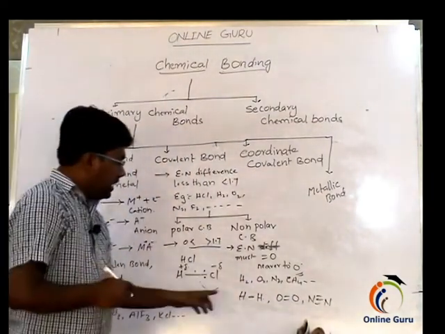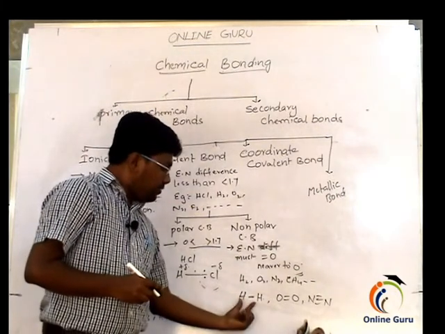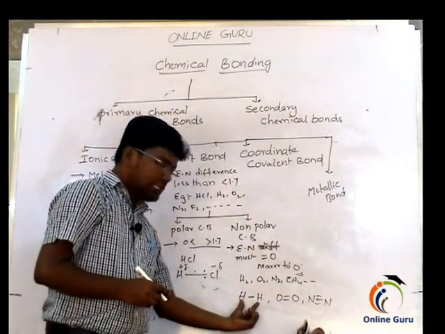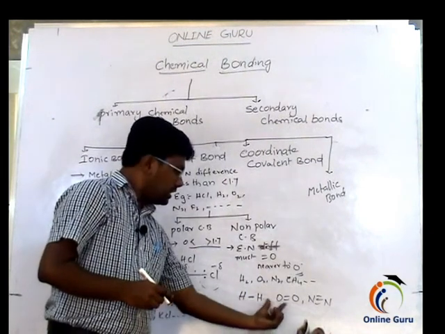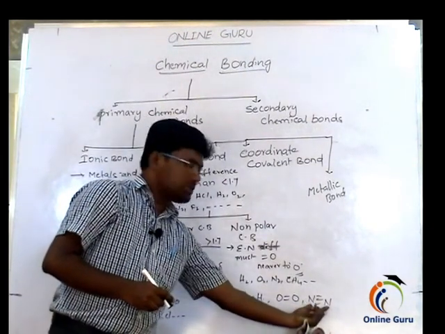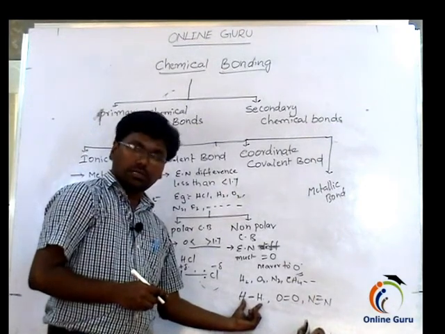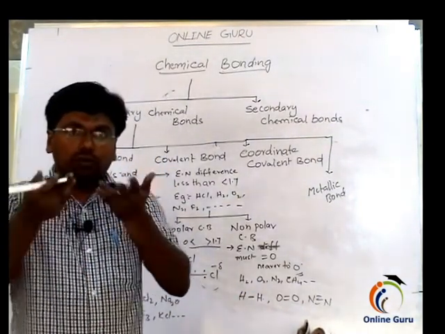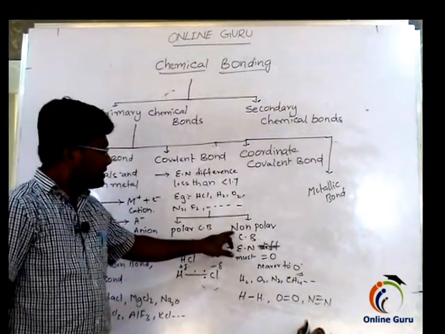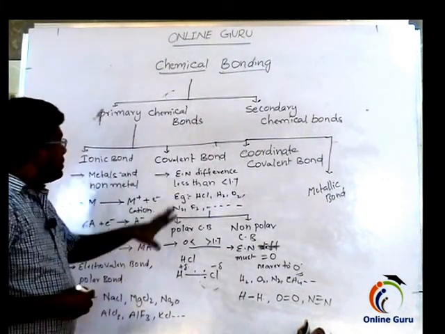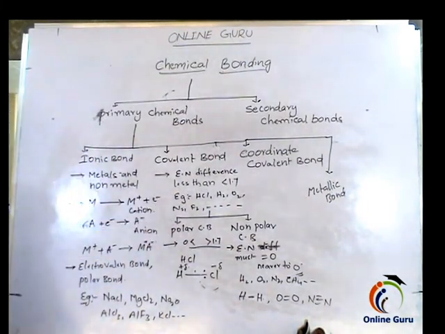Here the covalent bond is formed between two of the same atoms, which means the electronegativity difference is 0 here, and also 0 here, and here also 0. Like that, between two same atoms, by equal sharing of electrons, the bond formed is called a non-polar covalent bond. And this is about the covalent bond and the types of covalent bond.